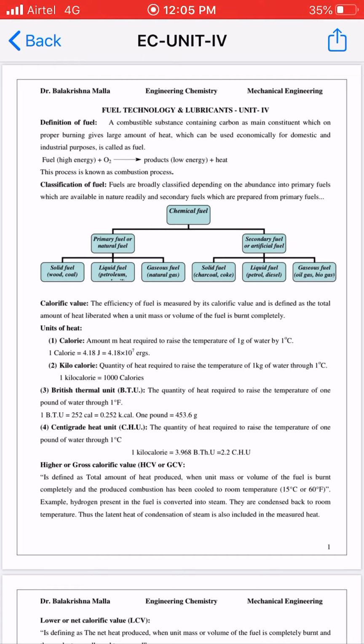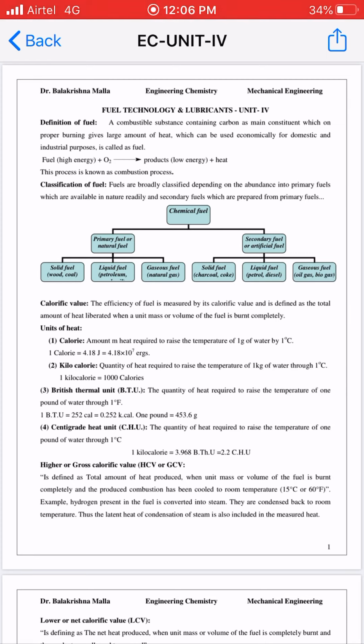In today's discussion, we learnt what a fuel is and what types of fuels are available. A fuel is a combustible substance containing carbon as a rich ingredient, which on proper burning in the presence of oxygen gives a large amount of heat.